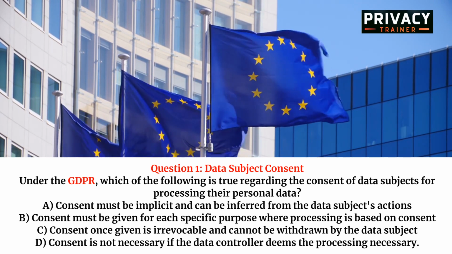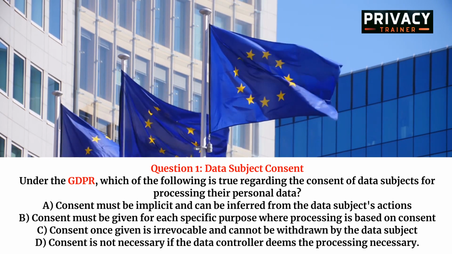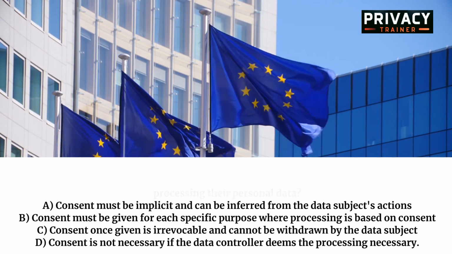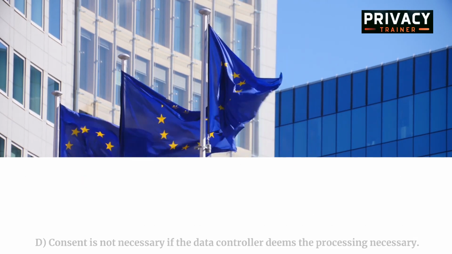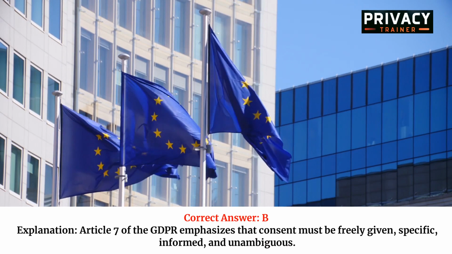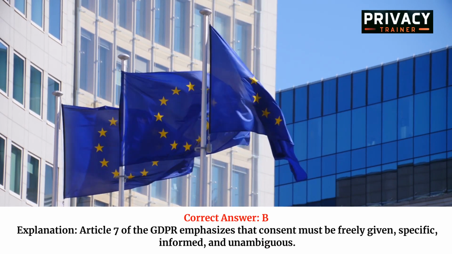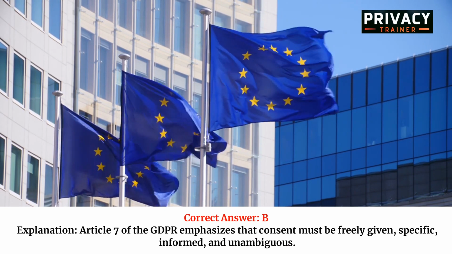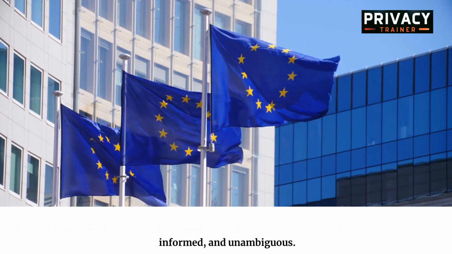C. Consent once given is irrevocable and cannot be withdrawn by the data subject. D. Consent is not necessary if the data controller deems the processing necessary. Correct answer, B. Explanation. Article 7 of the GDPR emphasizes that consent must be freely given, specific, informed, and unambiguous.